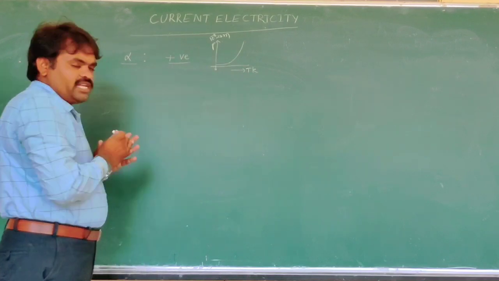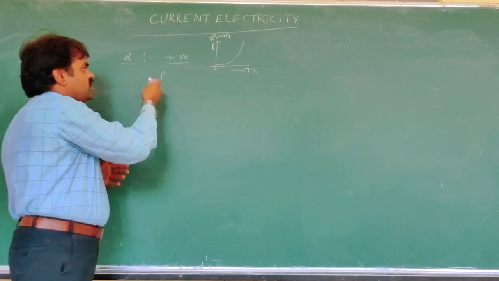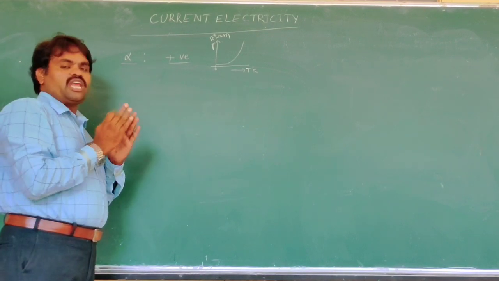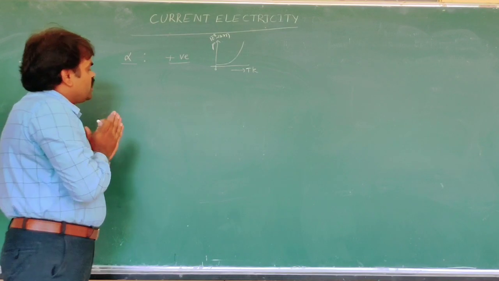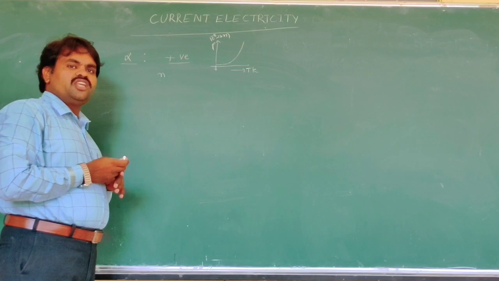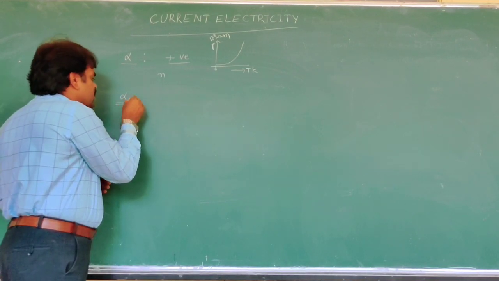In metals, the resistivity depends on the temperature, but number density is independent of temperature. But we can take alpha for semiconductors.